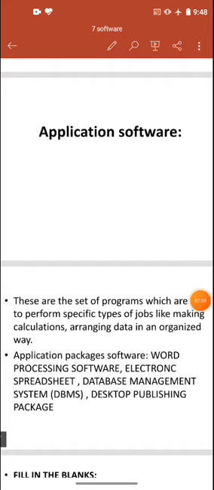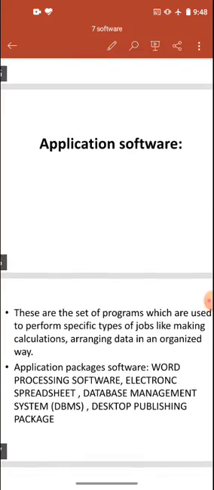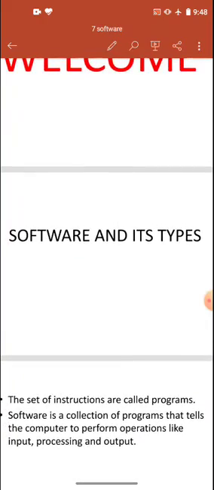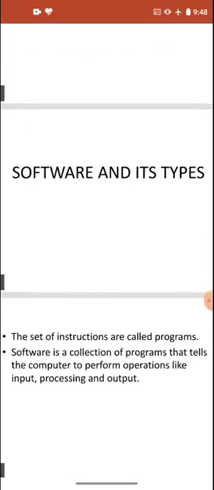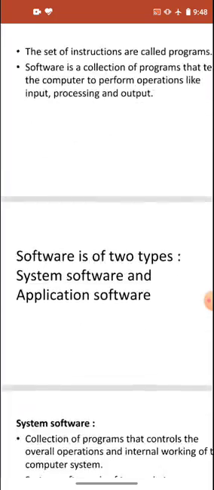So how it works: first we have the system software. When we buy a system from the market, we have blank hardware, so we have to provide the software, and that is system software.